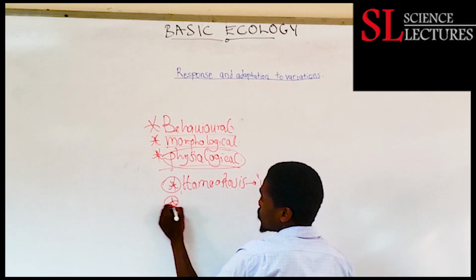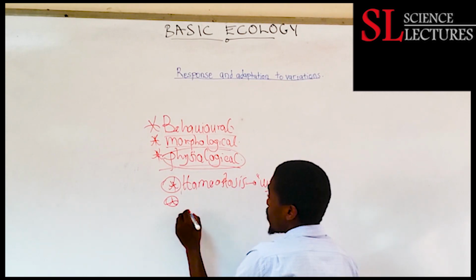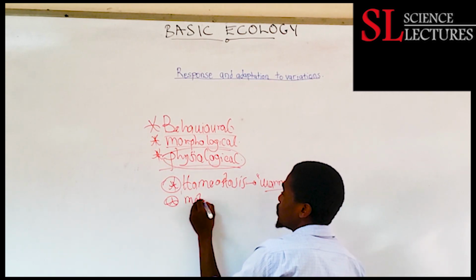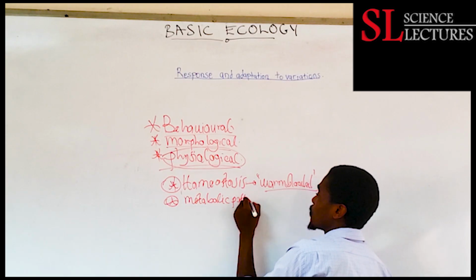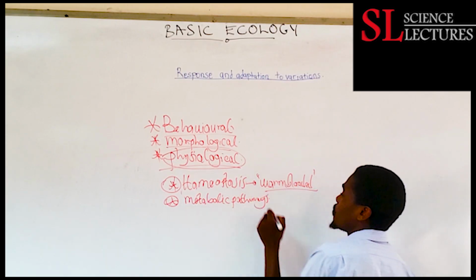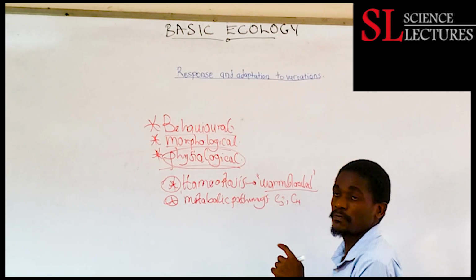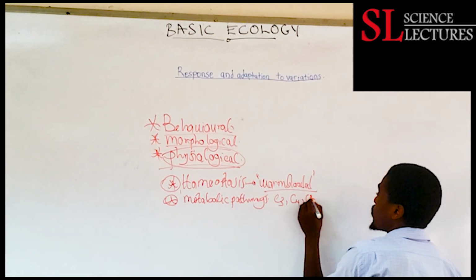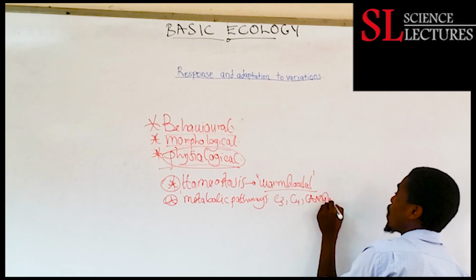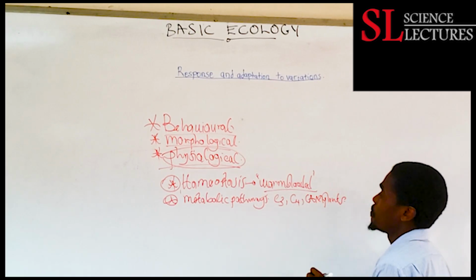Then another physiological adaptation we can have is metabolic pathways. For example, the metabolic pathway for C3 plants, C4 plants, and the one for CAM plants. These are physiological adaptations.